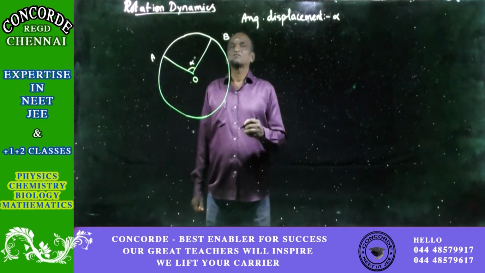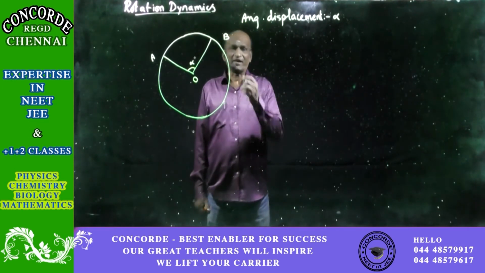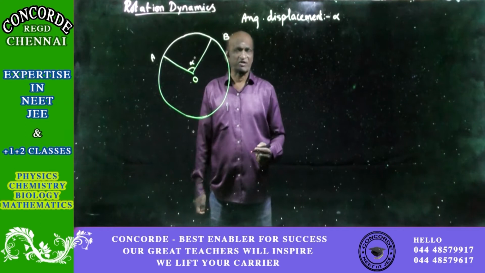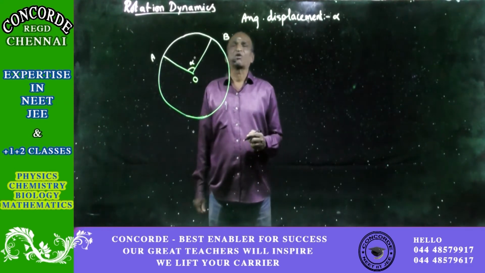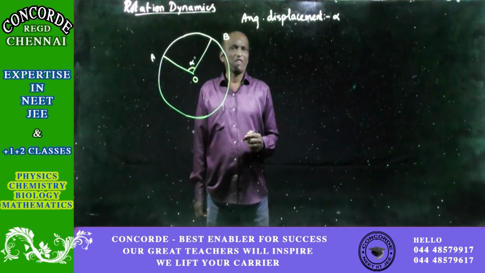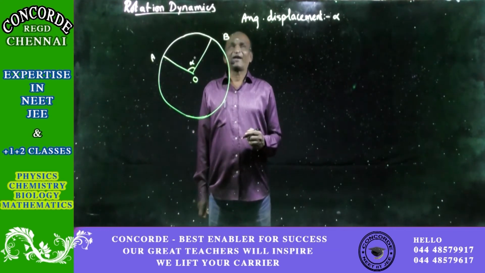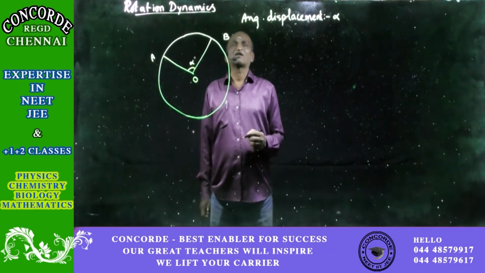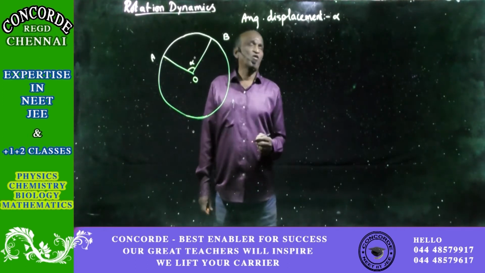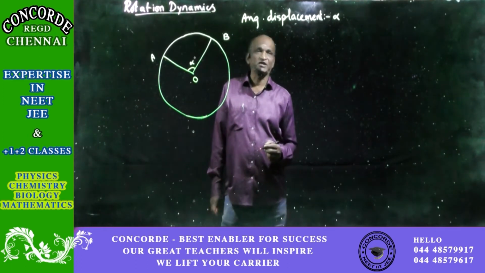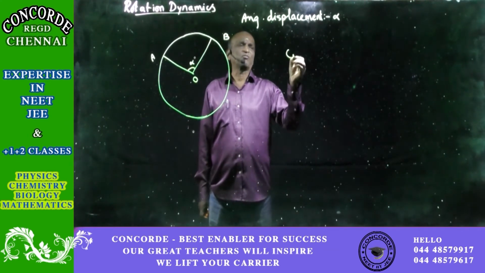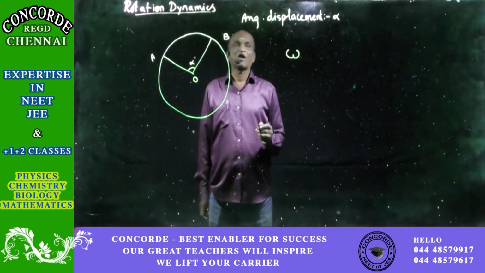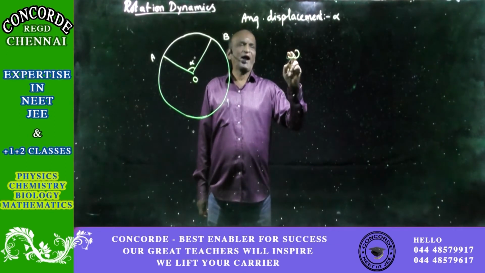Now, what we have studied for linear motion, that is when the motion is in a straight line, the rate of change in displacement is called the velocity. Like that, the rate of angular displacement is called angular velocity. The symbol for angular velocity is omega.